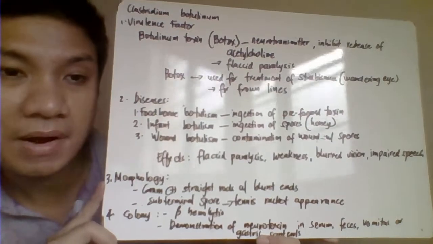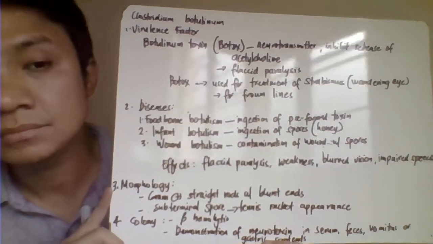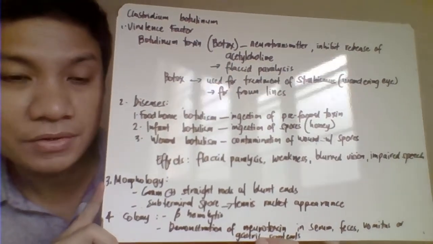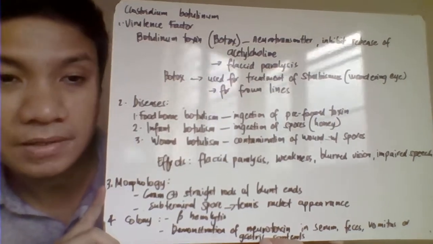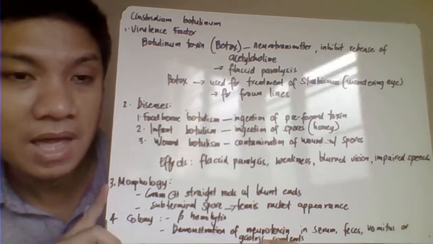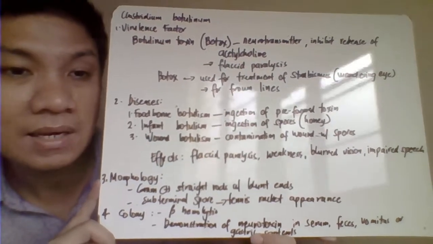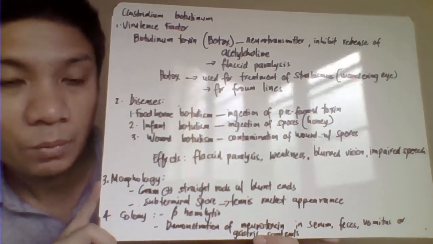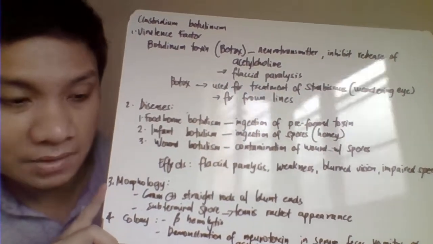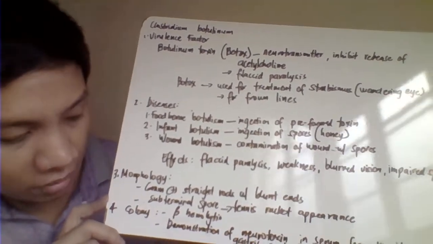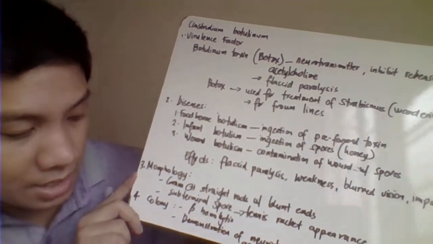Morphology, so under the gram stain, your botulinum would be gram variable. This one would have straight rods with blunt ends. And most likely, this one would have a characteristic tennis racket appearance with subterminal spores. Okay, colony, this one is beta hemolytic.